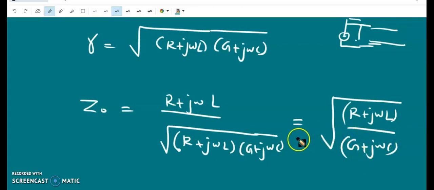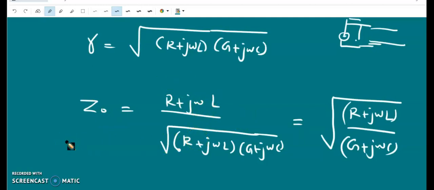So the characteristic impedance depends on R, L, G and C. Similarly, the propagation constant also depends on R, L, G and C. So gamma and Z0 are the characteristic properties of the transmission line, whether the transmission line is infinitely long or not. They depend on R, L, G, C and omega, and they are independent of the length of the transmission line. So whether the transmission line is finite in length or infinite in length, gamma and Z0 will be there. They are constants. They are independent of length.